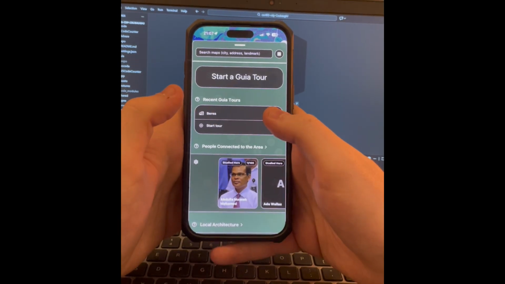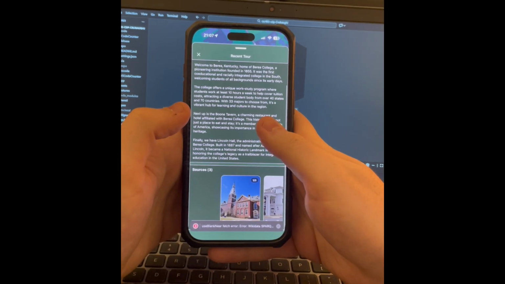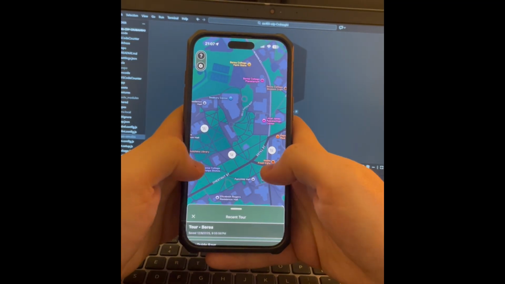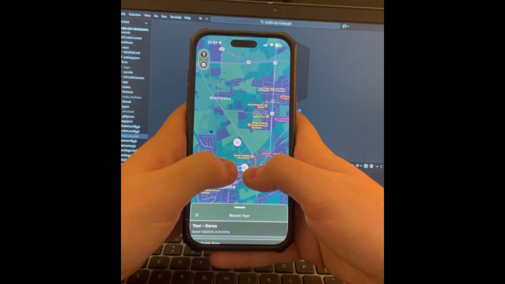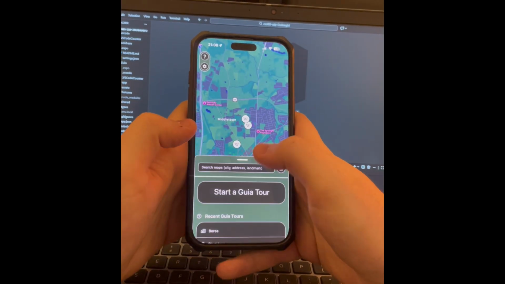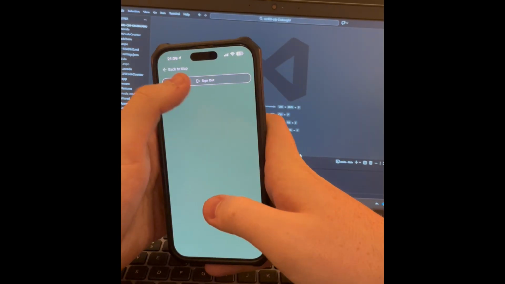We can also revisit our tour. So if we go back to Berea, we'll click that recent tour, and it'll show us the text from the tour and the sources. And with that, we kind of end our app tour. So thank you for listening.